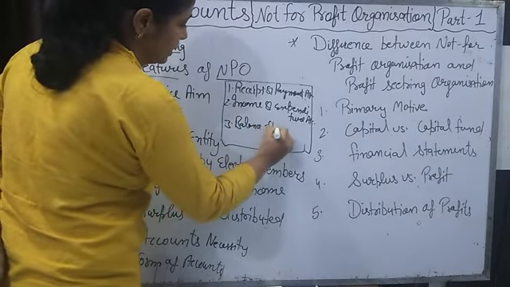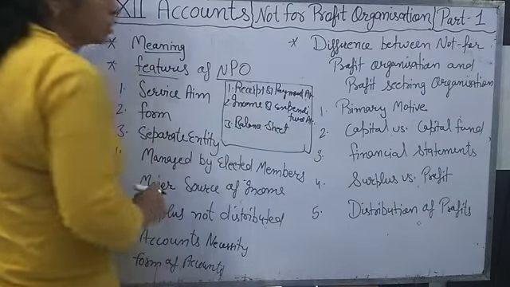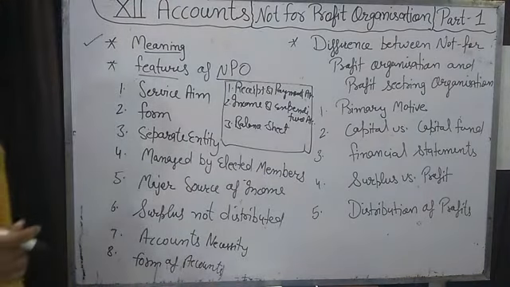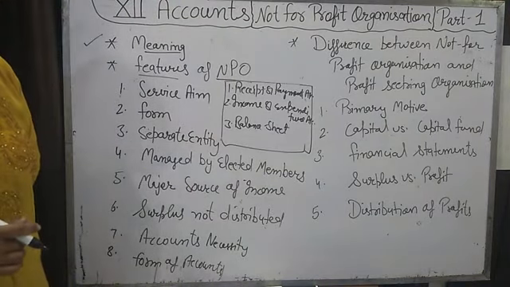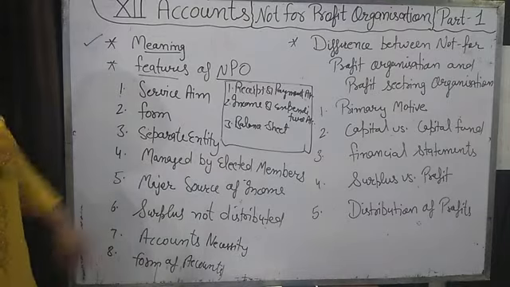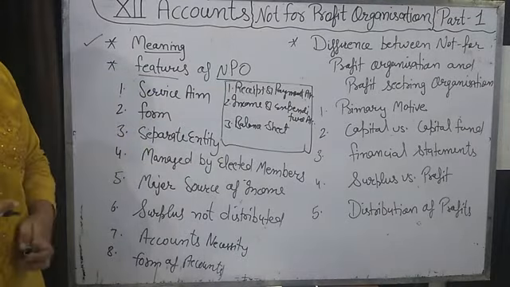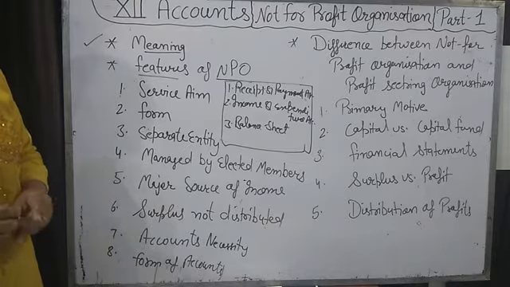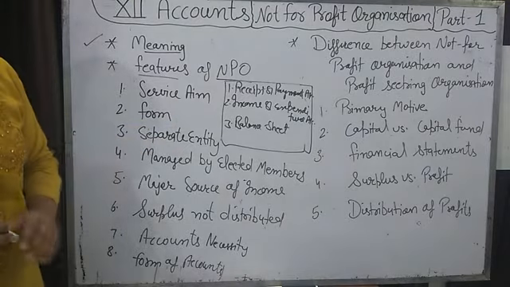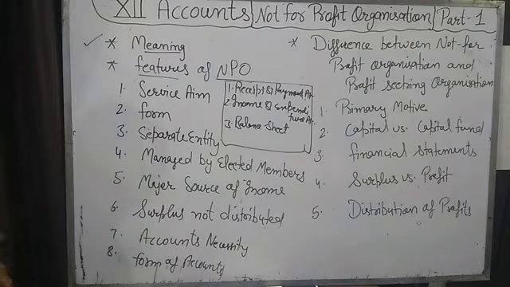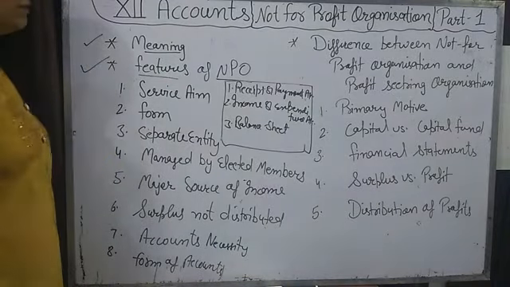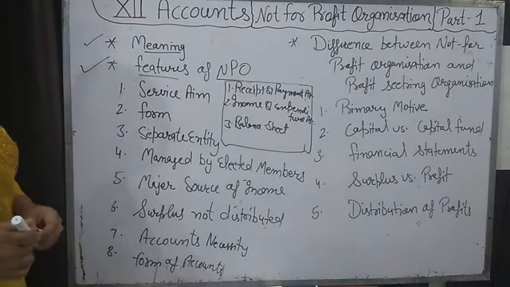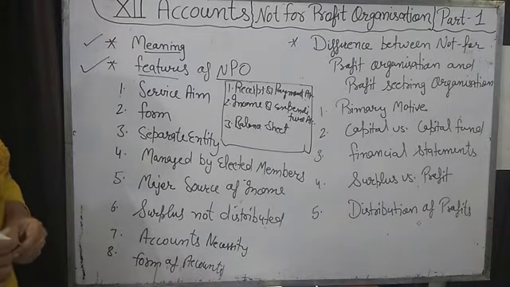It is the same as in a profit organization. Assets and liabilities are recorded in the balance sheet of a not for profit organization. Okay, so these 3 main accounts are prepared at the end of the financial year to keep the record of the full year. Okay, so these are the features of any not for profit organization.